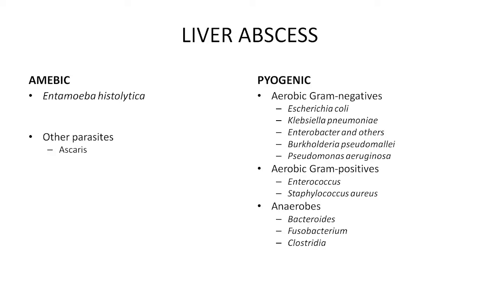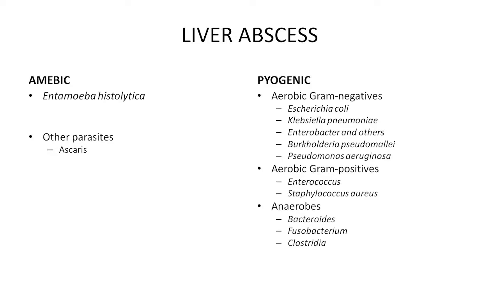If you see the etiology-wise liver abscess, one is the amoebic liver abscess entity, and then pyogenic liver abscess. In general, particularly in developed countries, pyogenic liver abscess is much more common, but in a country like India, both amoebic and pyogenic are almost equal, or maybe amoebic liver abscess is slightly more common than pyogenic liver abscess.